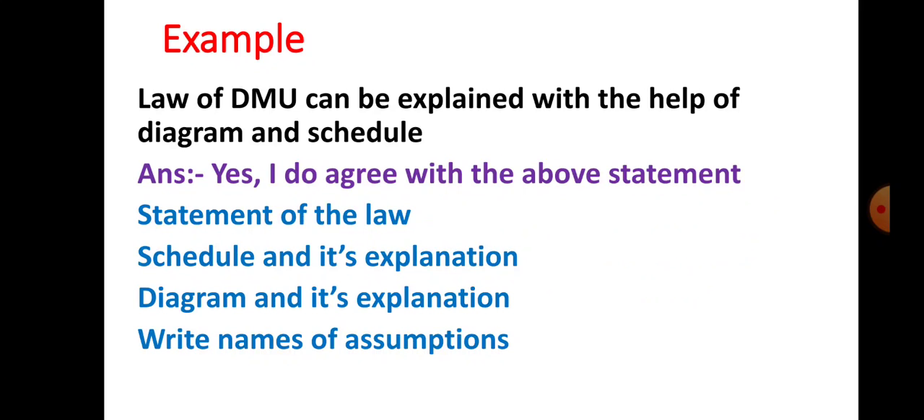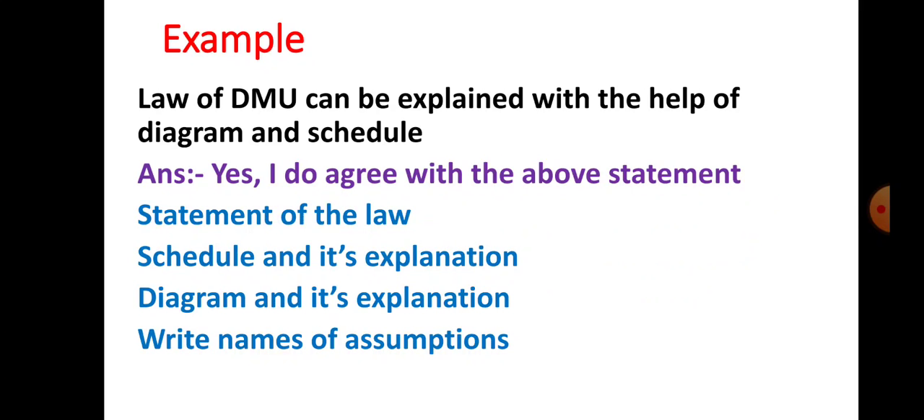Now let us see the next example. Every time points are not possible. Okay, let us see this statement: Law of DMU can be explained with the help of diagram and schedule. What is your answer? Yes, I do agree with the above statement. Immediately you will get 1 mark here. So your points are not possible. Is it possible to explain any 3 points? No. So what do you have to write here?